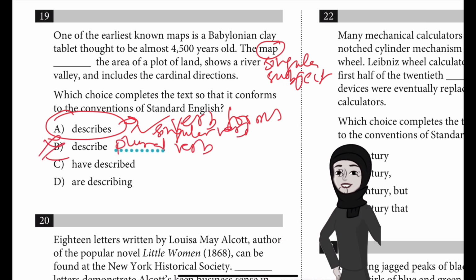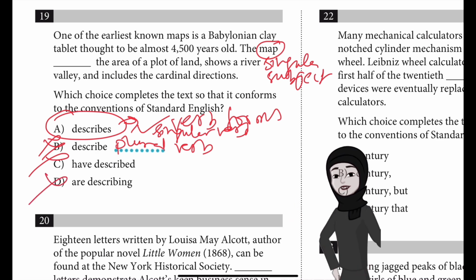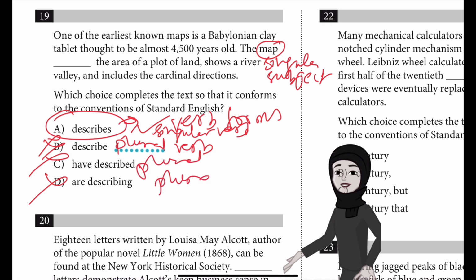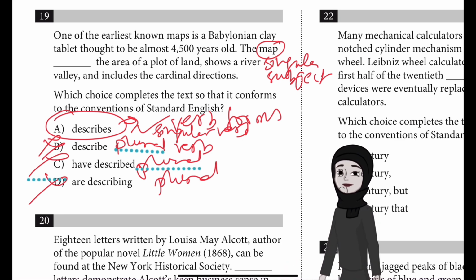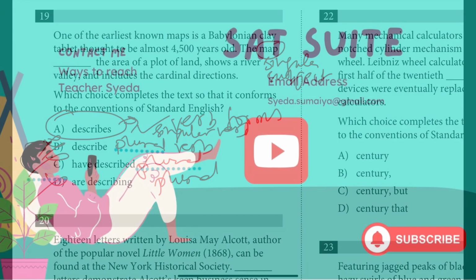Choice B is incorrect because the plural verb describe doesn't agree in number with the singular subject map. C is incorrect because the plural verb have described doesn't agree in number with the singular subject map. Choice D is also incorrect because the plural verb are describing doesn't agree in number with the singular subject map. B, C, D all are plural verbs. Only A, describes, is the singular verb which is needed to describe the singular subject.